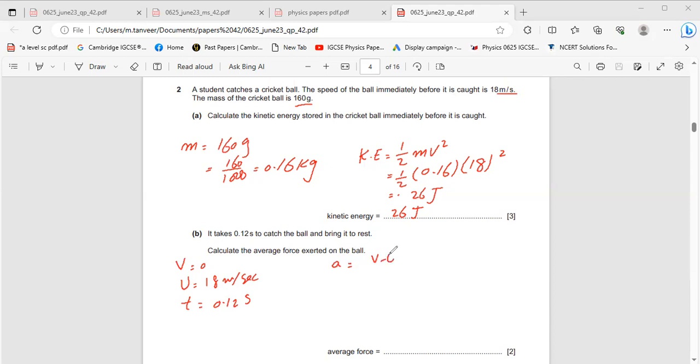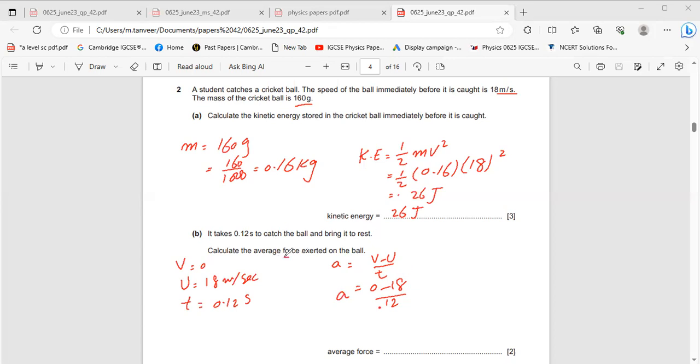First of all, you will find acceleration. Acceleration is V minus U over T. V is 0, U is 18, T is 0.12. This is a negative acceleration since the velocity is decreasing.